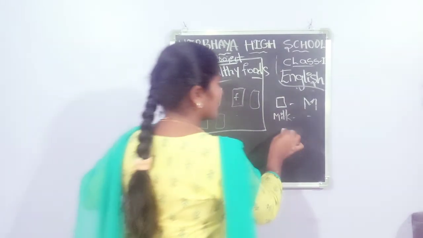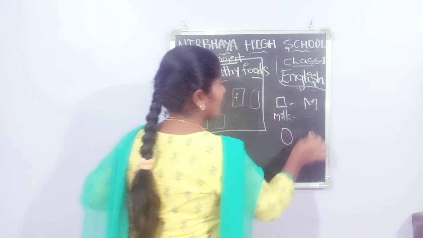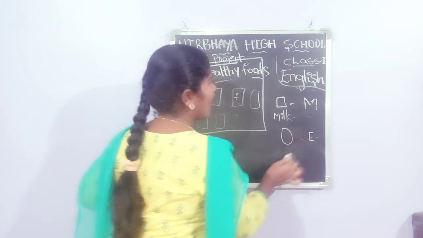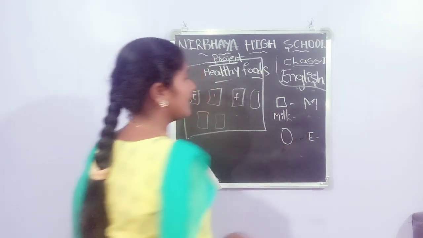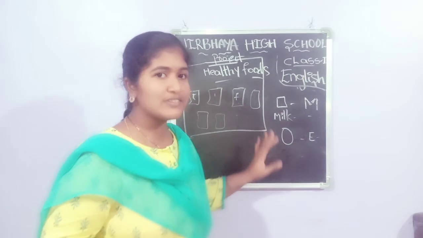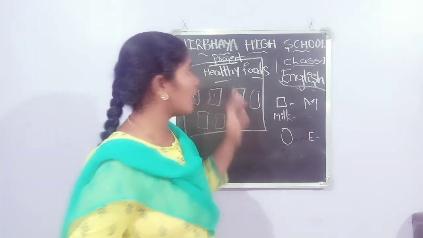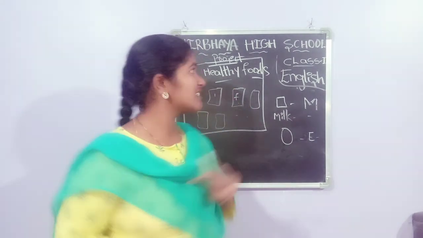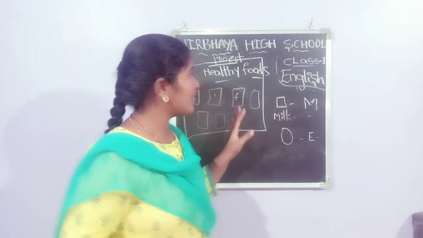Next one, egg. You paste the picture of egg and you have to write the name egg and write the use of egg. Egg gives us proteins. Like that you have to write. This is your project work, ma. You have to submit on Wednesday. You have 3 days time. This is your FA1 project.